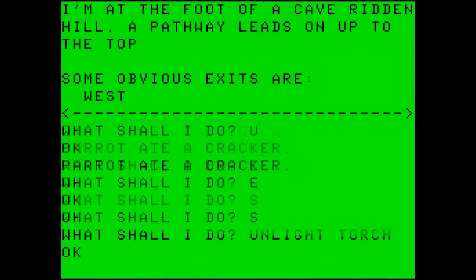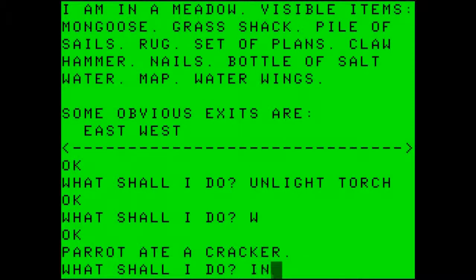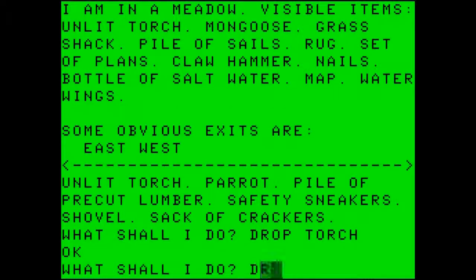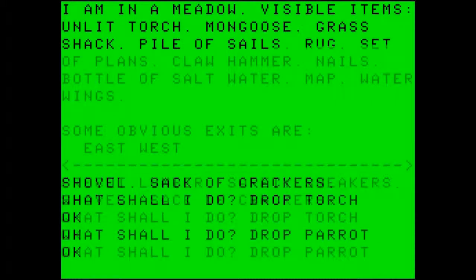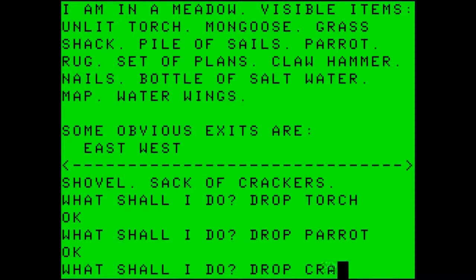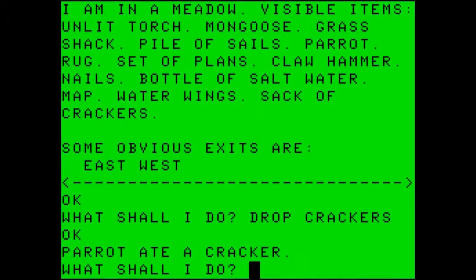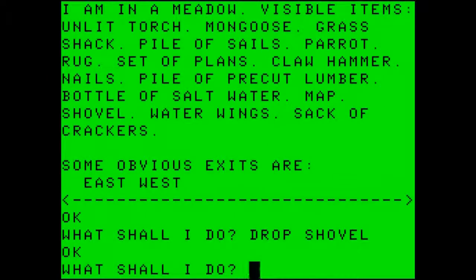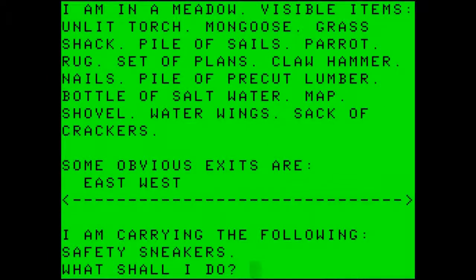Unlight the torch, go west, check our inventory. Unlit torch, parrot, pile of pre-cut lumber, safety sneakers, shovel, sack of crackers. We are going to just unload here. So let's drop the torch, drop the parrot, drop the crackers, drop the lumber, drop the shovel, and check our inventory. We just have the sneakers.